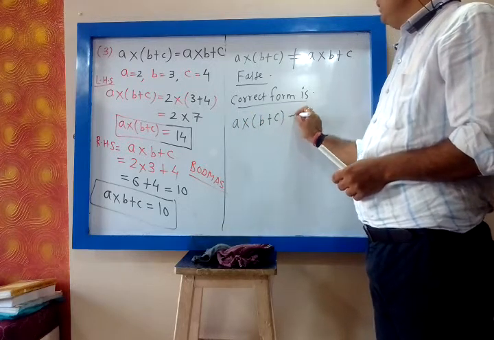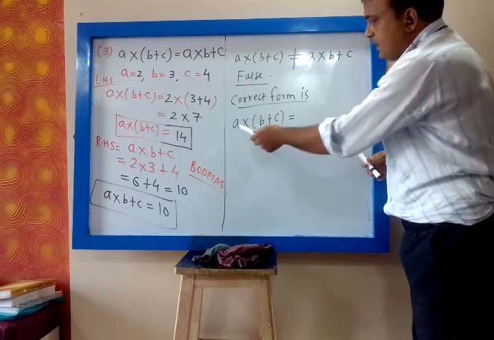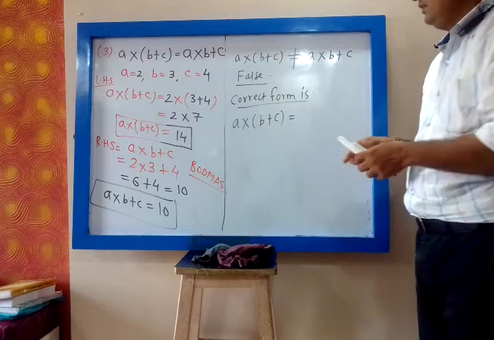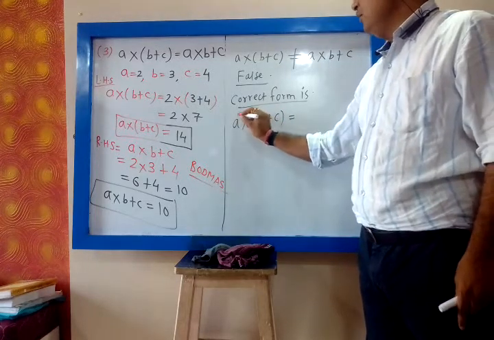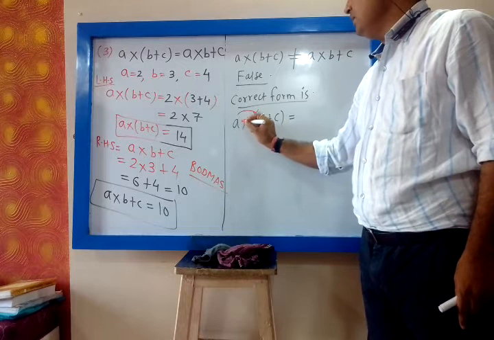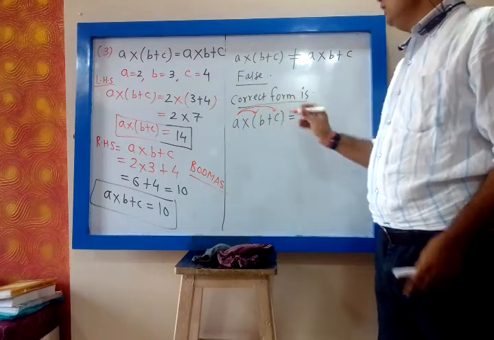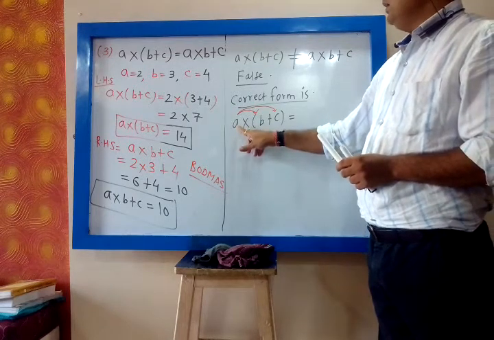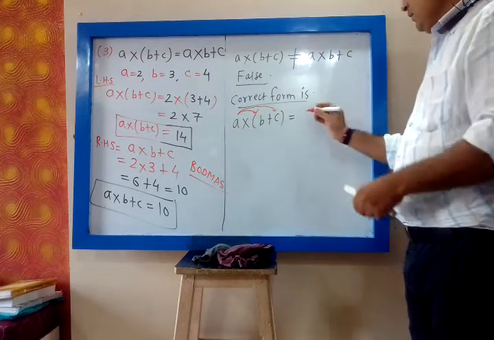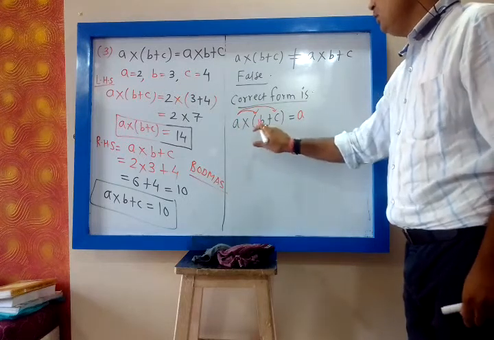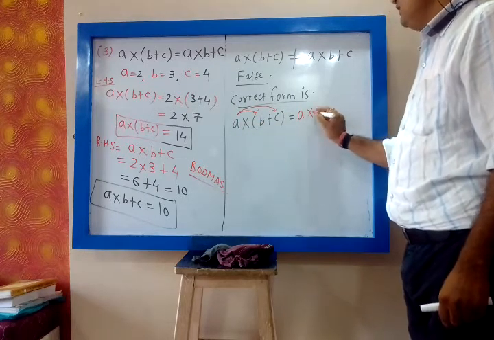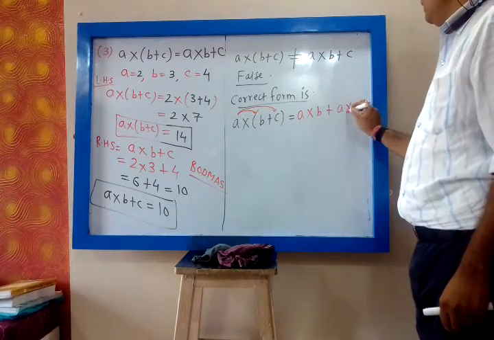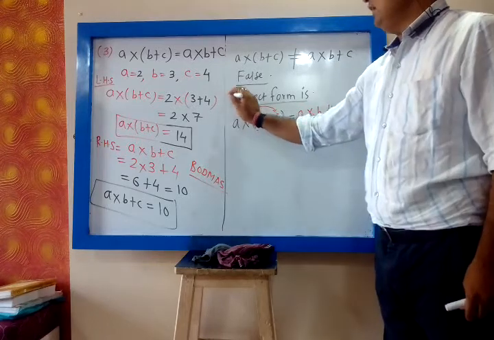The correct form will be, whichever term is outside, you have to multiply it to each term of the bracket. When you open the bracket, the outside term you have to multiply to each term of the bracket. So what will that be? You have to multiply, plus. Yes, so that will be A into B plus A into C. This is the correct form.